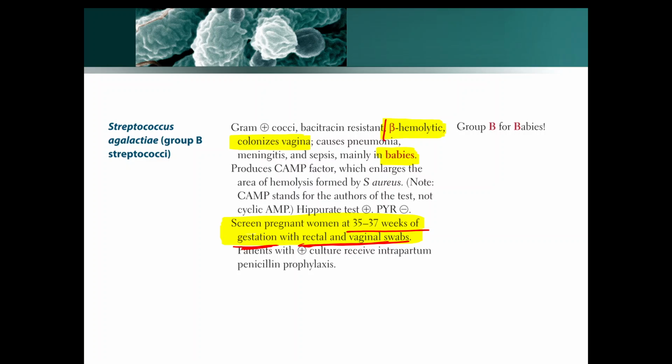It is basically beta hemolytic and it is found in babies. Group B is just a mnemonic to remember. Streptococcus agalactiae belongs to group B according to the classification, and it is for the babies, and it is also beta hemolytic.